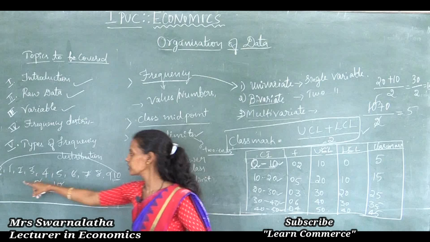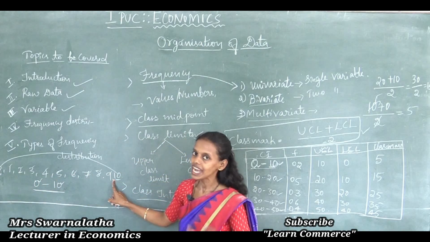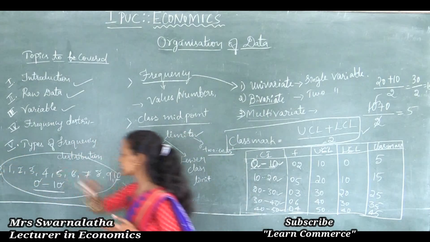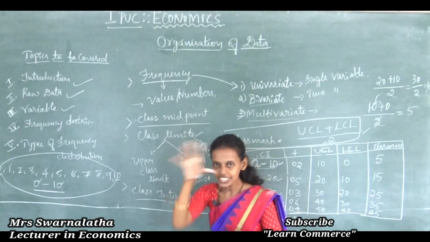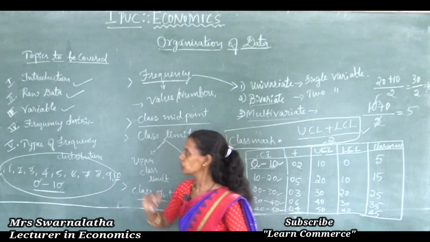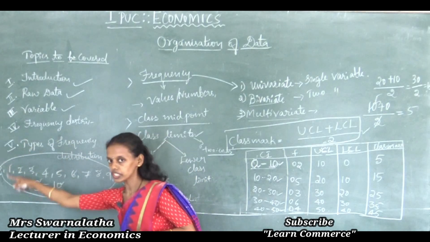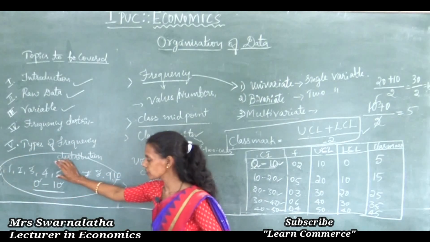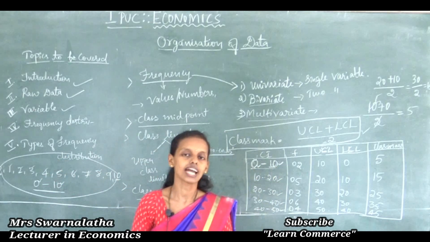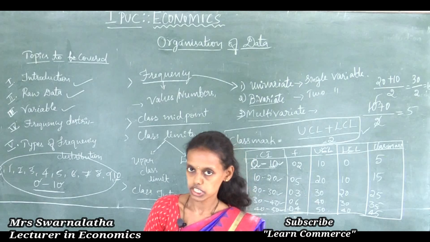In between, the values 1 to 9 lie. So 0 and 10 are the boundary, and within this boundary the other remaining values lie. Thus the two ends of a class are said to be the class limits in a frequency distribution.